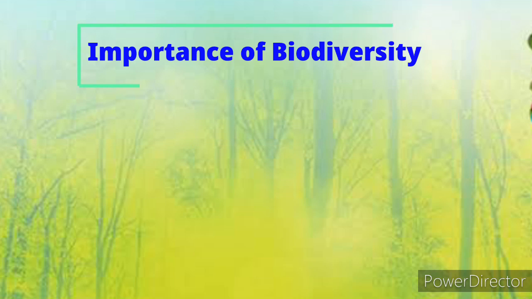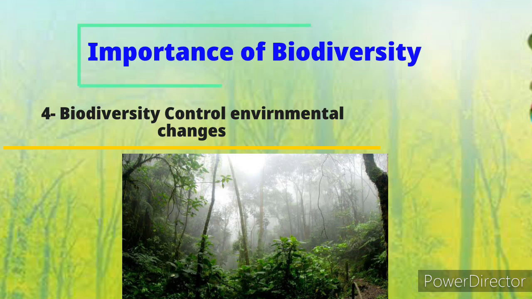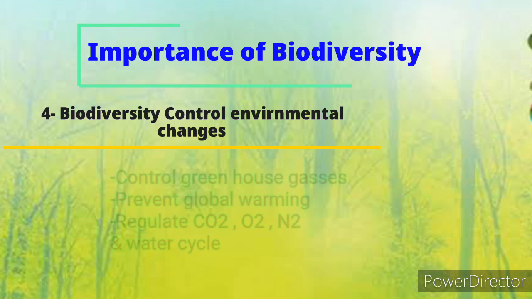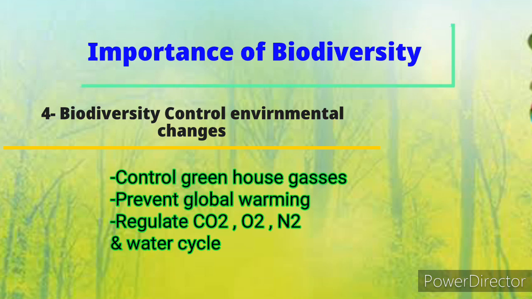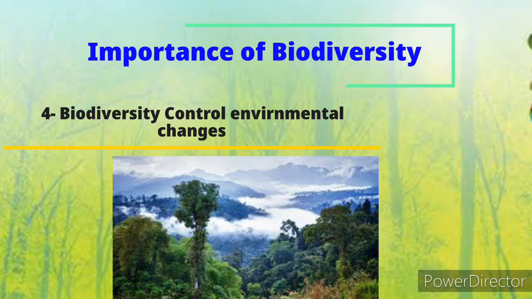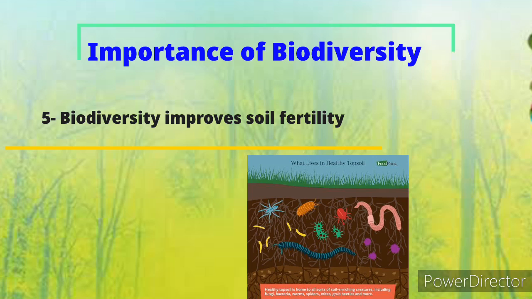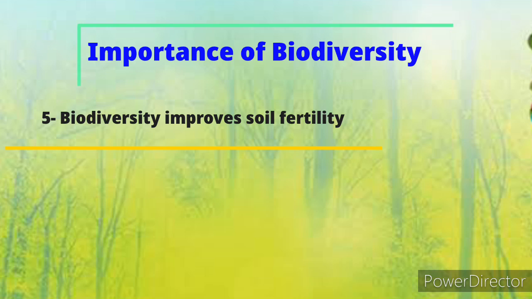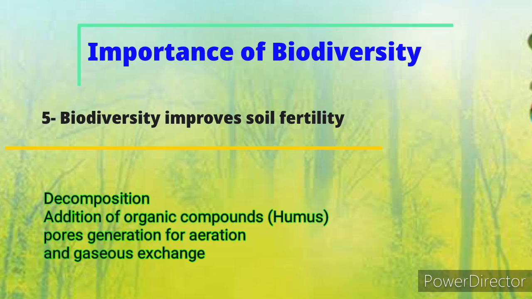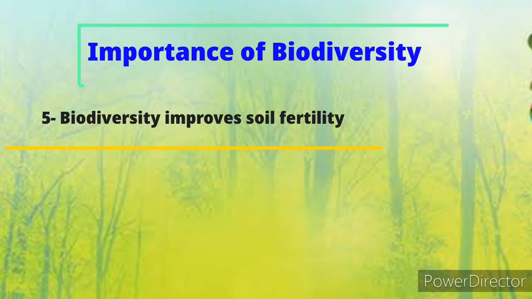Our next point is biodiversity lessening environmental changes. Environmental changes are heavily influenced by human activities, as we are destroying biodiversity through deforestation, which disturbs the water cycle and other processes that lead to environmental changes. So if there is much biodiversity, there will be no sharp environmental changes. Our next point is soil fertility. Biodiversity is also responsible for soil fertility. Microorganisms present in soil provide nutrients by decomposition. Also, they aerate the soil so that air can move through it and gaseous exchange can occur.